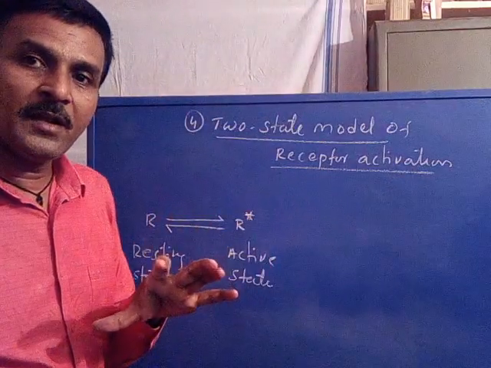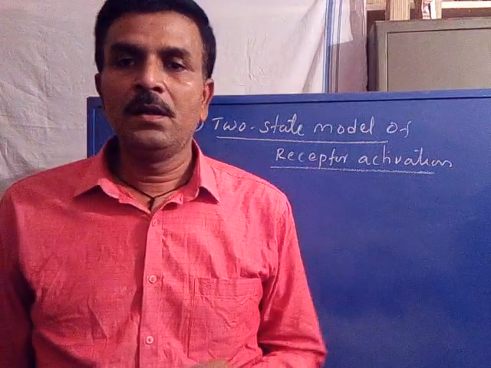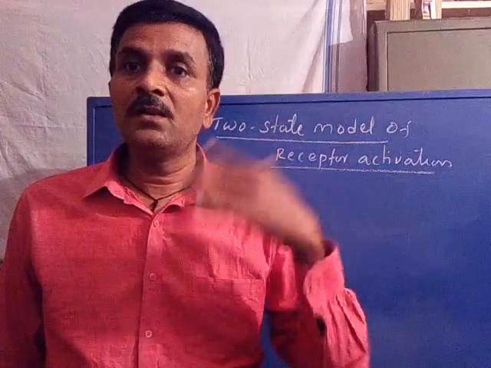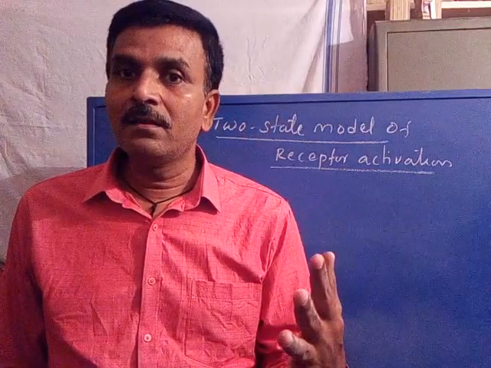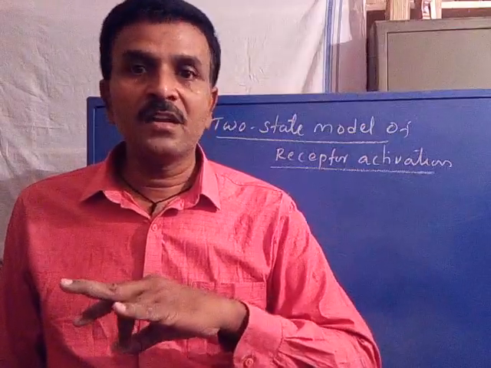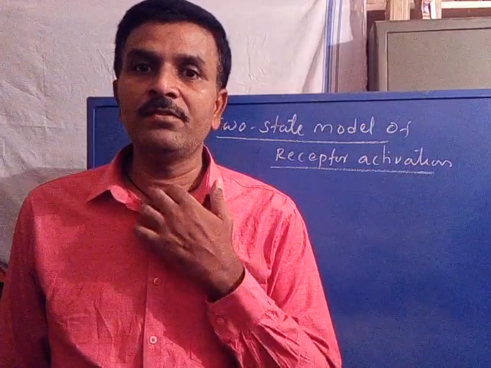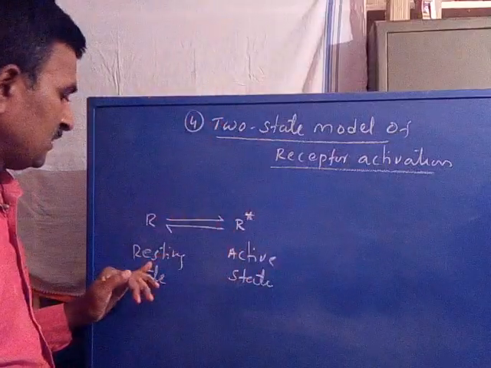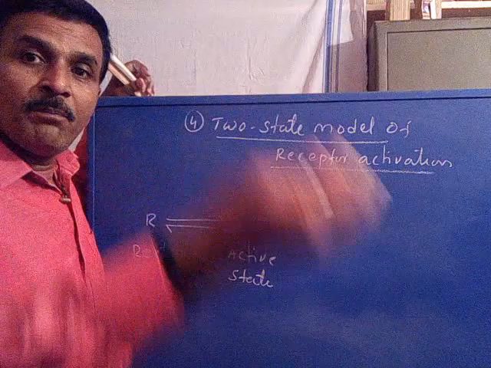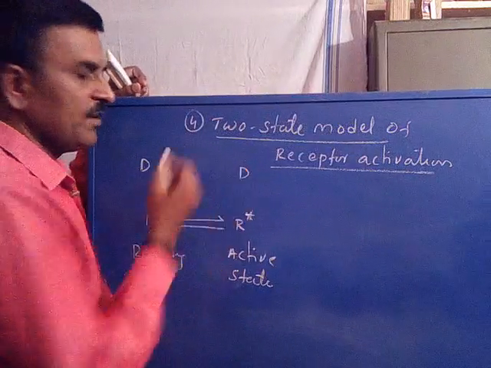At the equilibrium, in the absence of drug, the receptor will exist in two conformational states. One is called the resting state of receptor, the other is called the active state of receptor. Resting state and active state. Now, when we apply a drug, now we are applying a drug. This is drug.